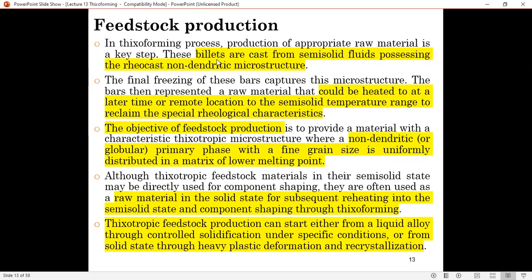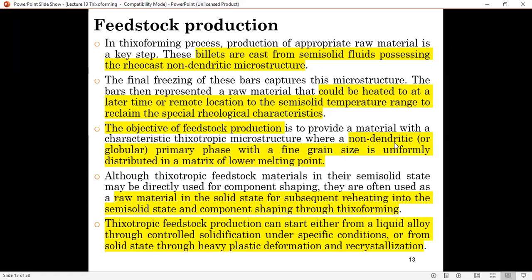The billet itself could be heated at a later time to a semi-solid temperature range. So you have to heat it up above the solidus line, but below the liquidus line.